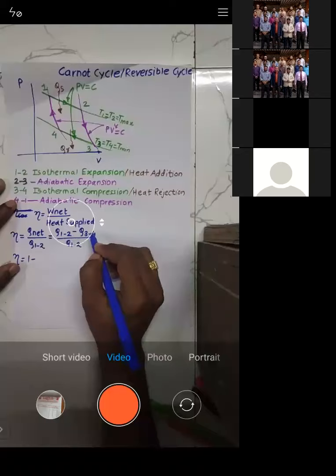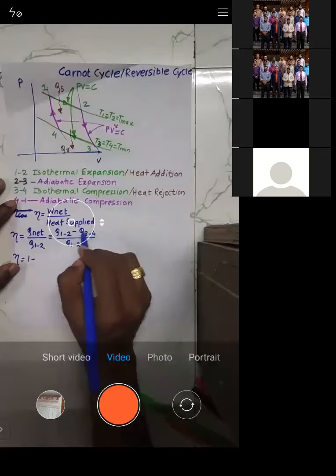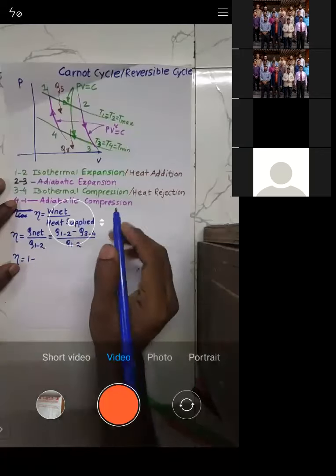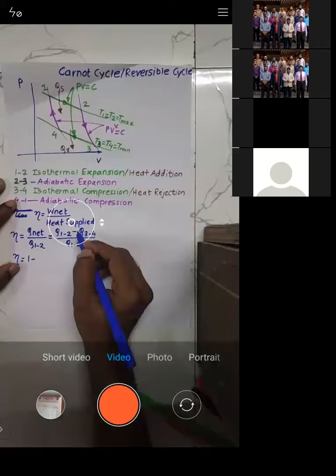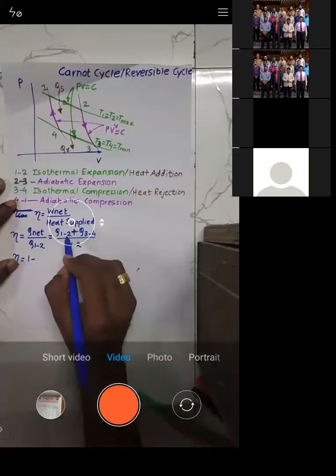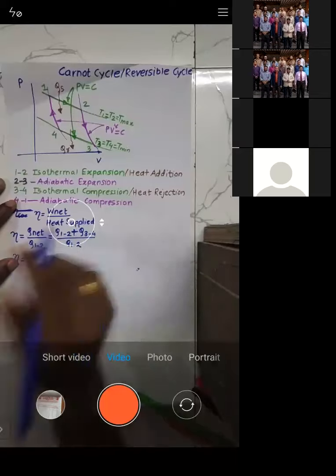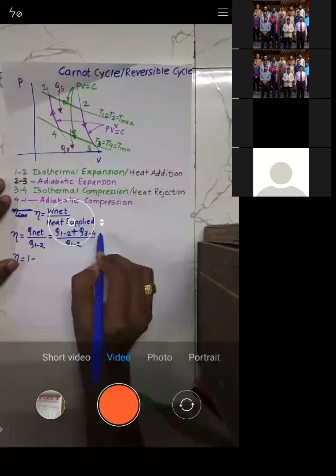But you should take care that both are plus. If both are plus, you can do heat supplied minus heat rejected. But if you don't have an idea whether both are plus or not, we can take this as plus, so heat supplied plus heat rejected, provided this value will be minus. Try to understand.